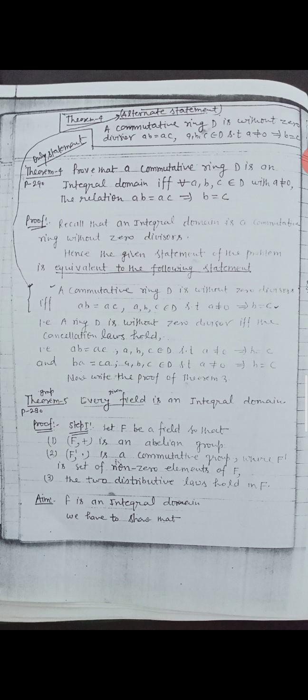That is, a ring D is without zero divisor if and only if the cancellation law holds, that is, ab = ac, a, b, c belong to D such that a is not 0, implies b = c, and ba = ca, a, b, c belong to D such that a is not 0, implies b = c.